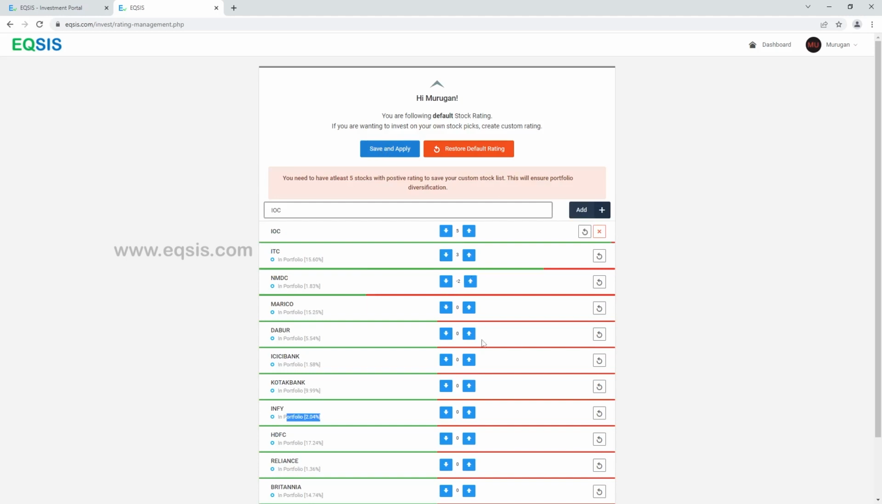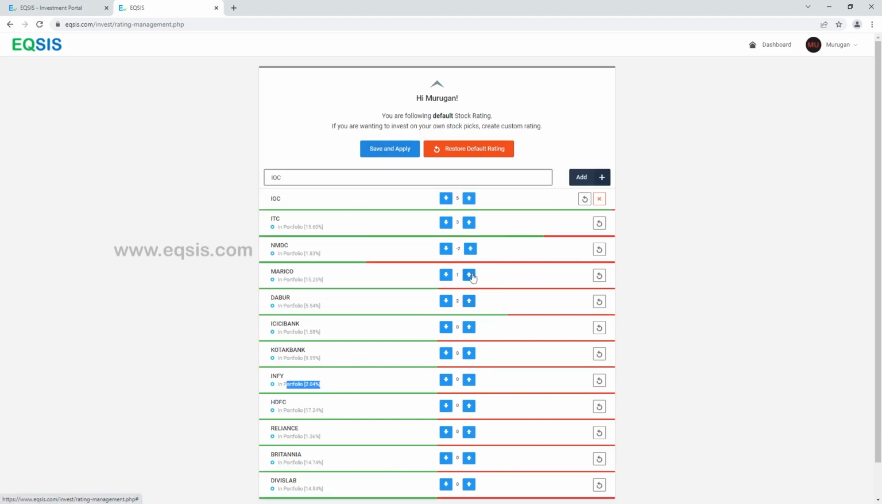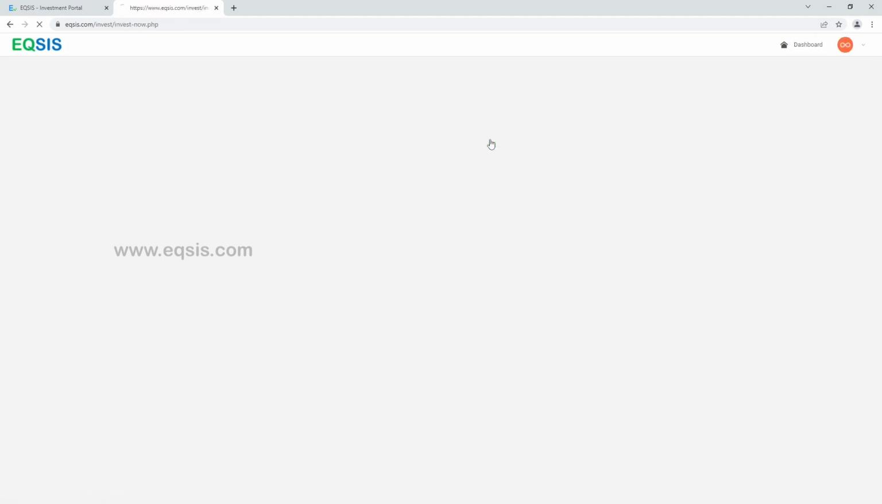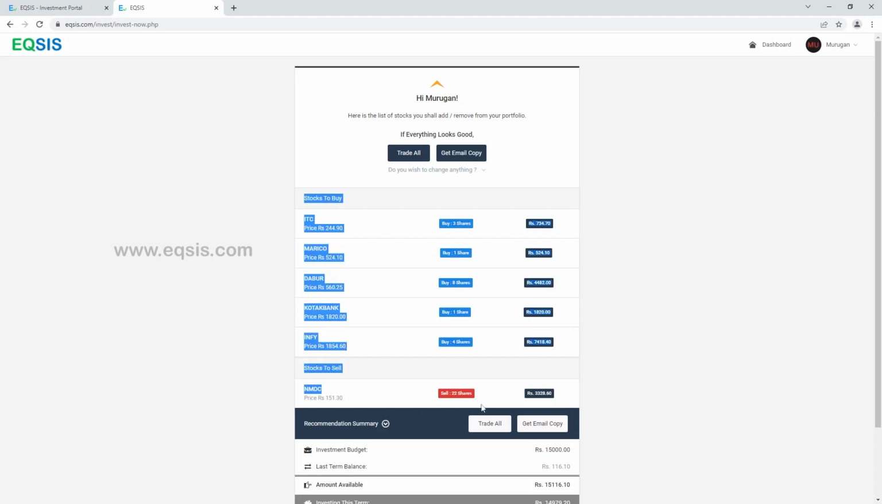So you just need to have some positive ratings. You need to have at least 4 or 5 positive ratings. If not, your portfolio doesn't get diversified. And if I hit now, you can see that NMDC is recommending me. So this algorithm recommends a stock by understanding the ratings. The ratings can be given by EQSIS, or you can even give your own rating.